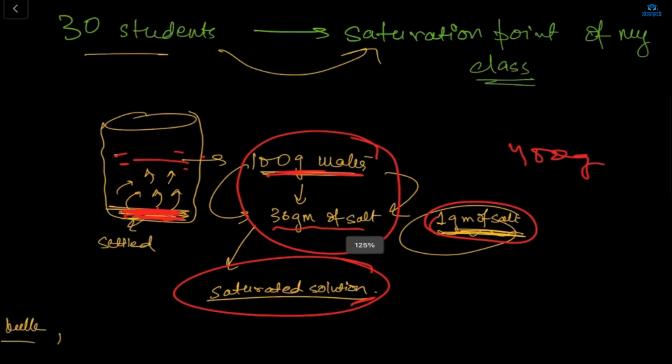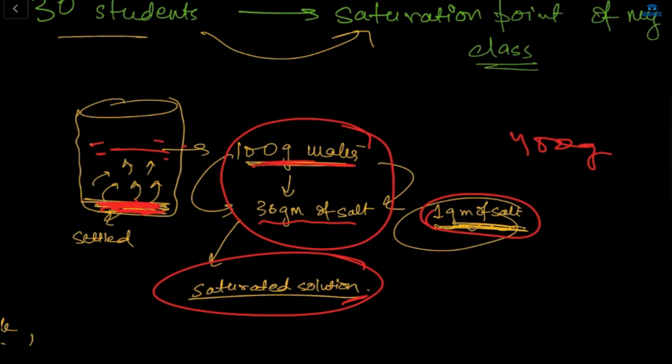Okay, so you got the saturated point. What is the saturated point, Arham? Saturated point is when in 100 grams of water you can only have 36 grams of salt and no more.